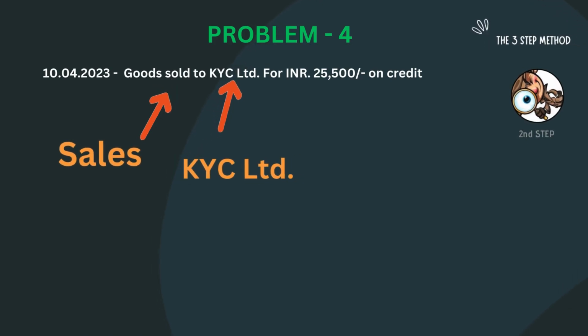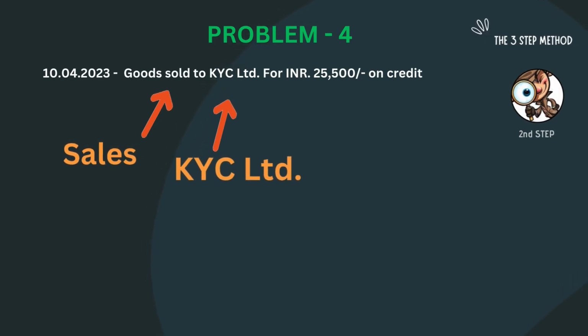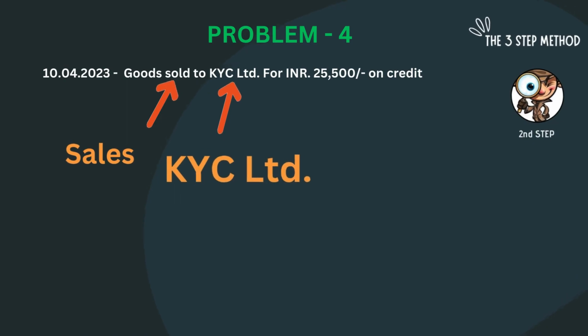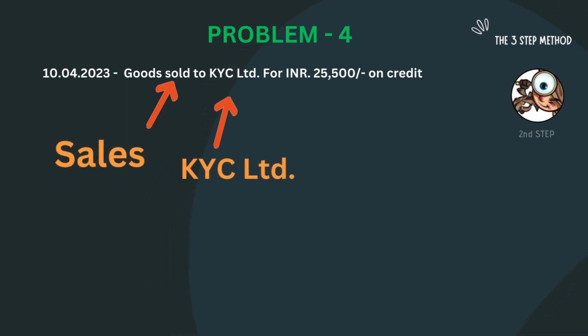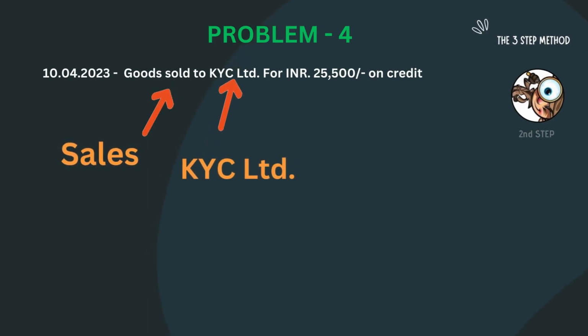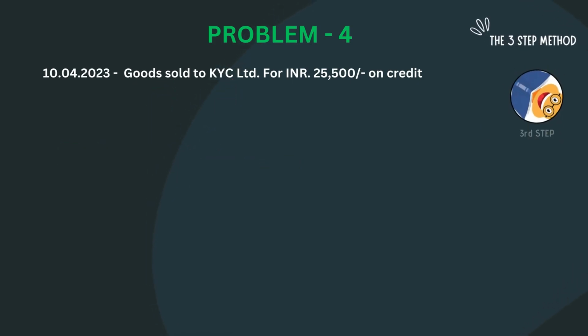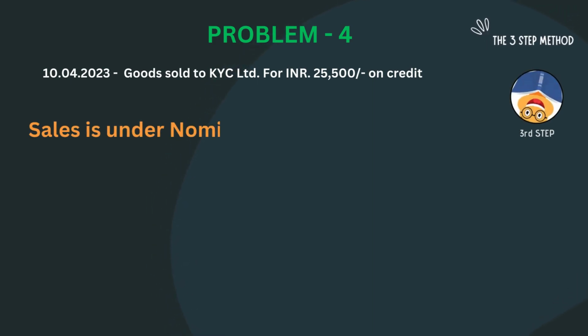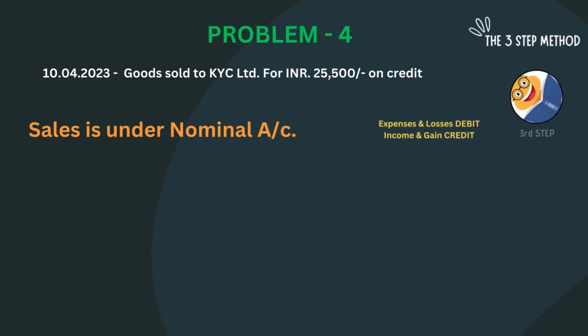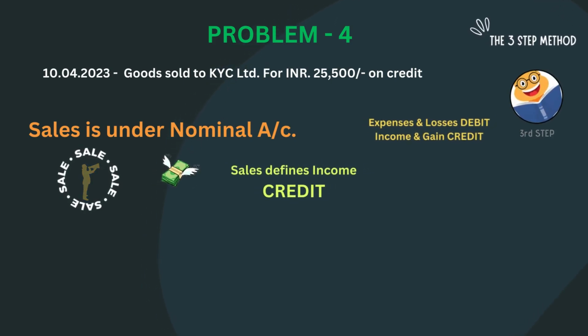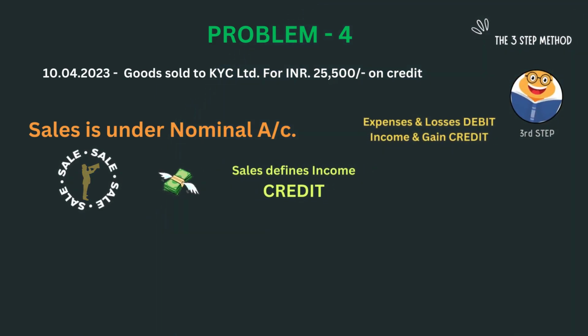It is our debtor. Remember, as I told earlier, if there is a transaction on credit, it means we have to consider the debtor or creditor as an account. Step 3. We know that sales is under nominal account and the rule is expenses and losses debit and income and gain credit. Sales is always an income, hence it will be credit.